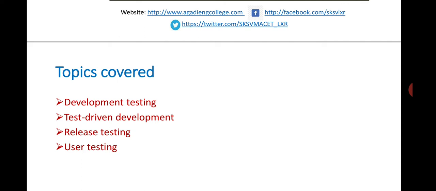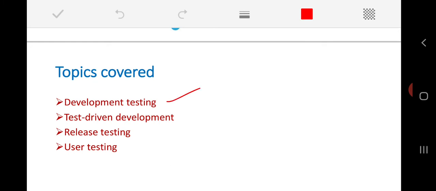In this chapter, software testing, we will be covering the different types of testing. Basically the three main classes of testing: development testing, release testing, and user testing, along with another concept, test driven development. These topics will be covered in detail. Clear?